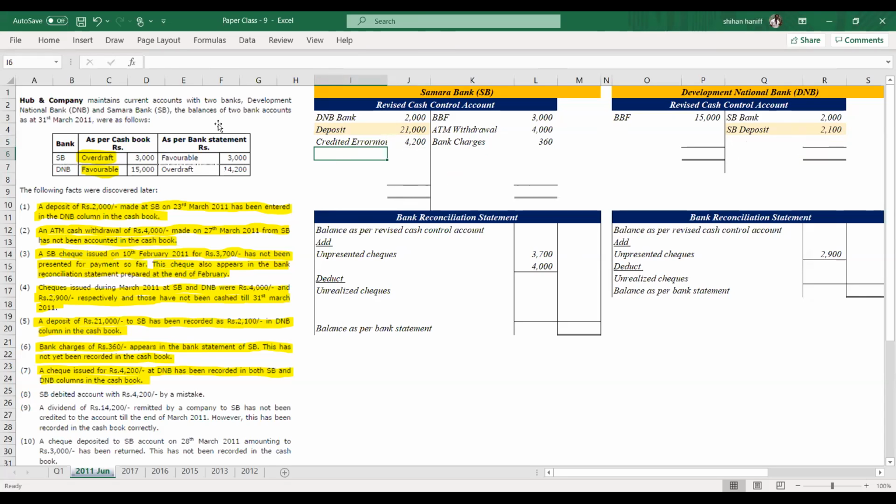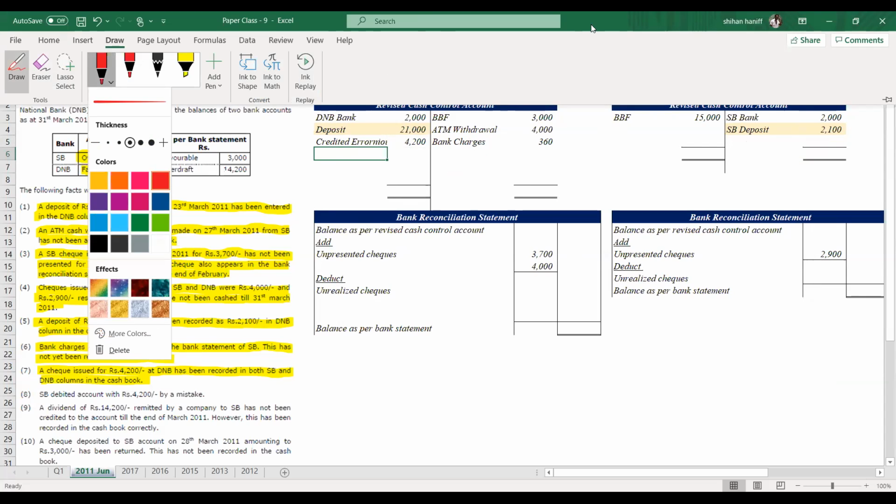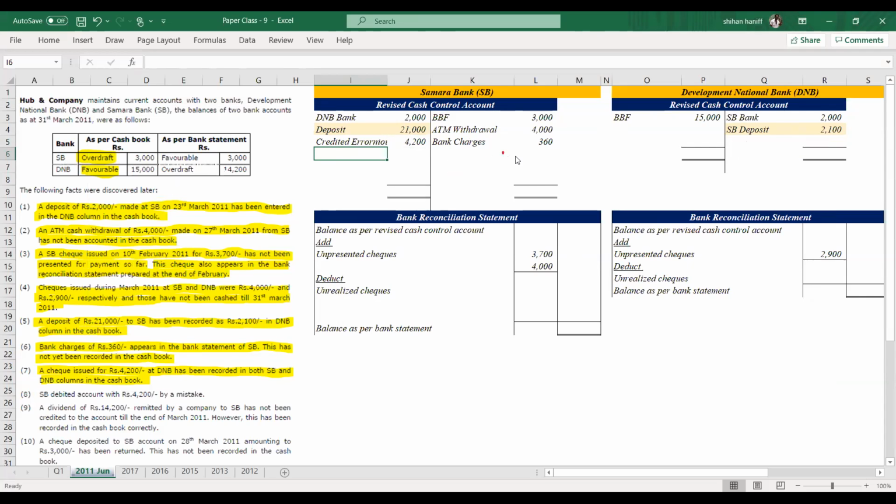Right, I'll explain again. Check issue. What they have done is they have credited both SB and DNB. Both credited. DNB is correct. But here you can't credit. Therefore, we have to debit 4,200 in Samara Bank's cash account. That's why we have debited 4,200.